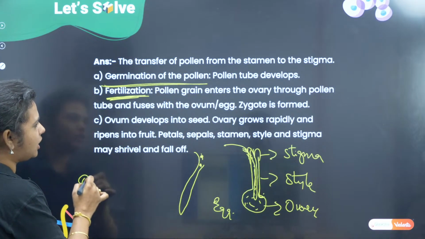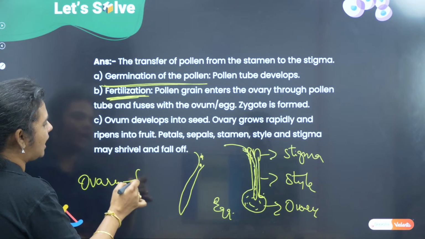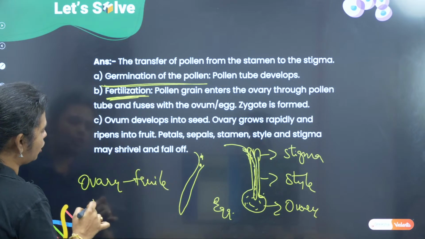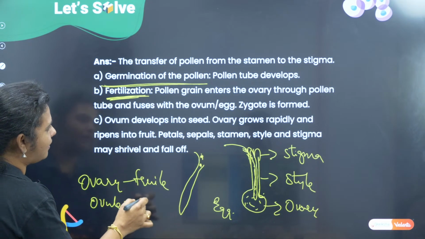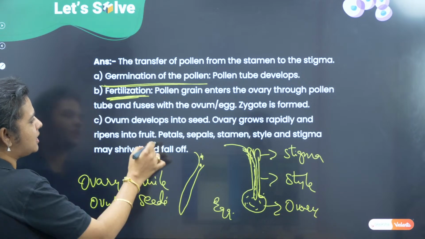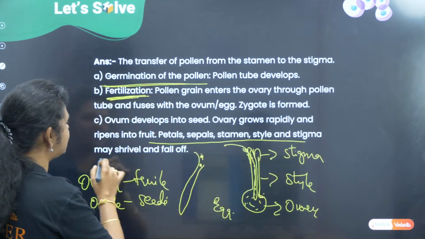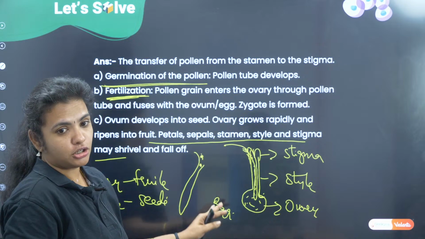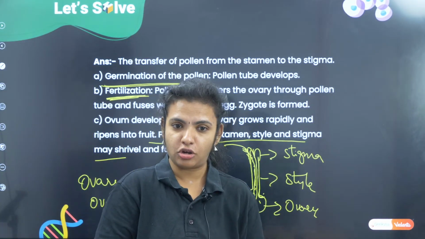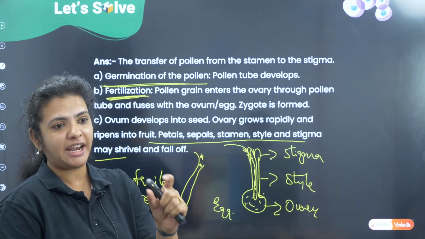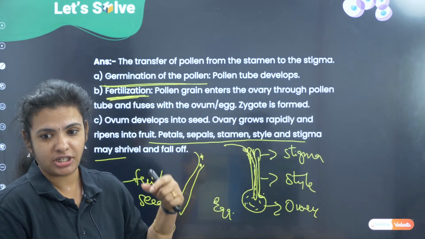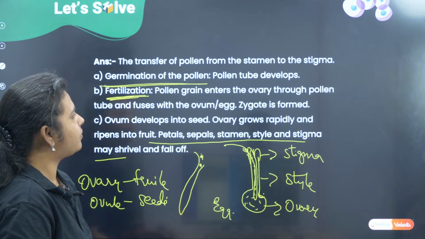So ovary is going to give the fruit and ovule is going to become the seed. We have other structures, right? That is the petal, sepal, stamen, style, stigma. They are all going to fall out, and we have the formation of a fruit. Okay, so the end result of sexual reproduction is formation of a fruit.